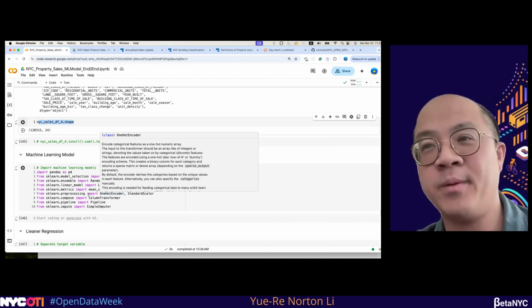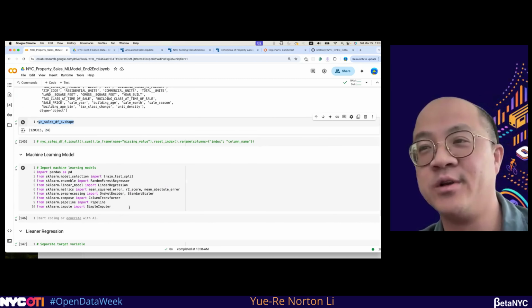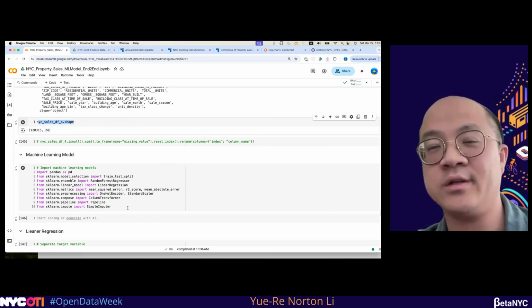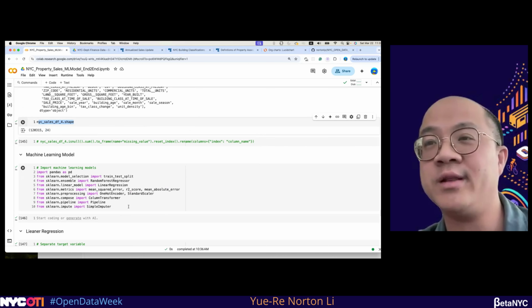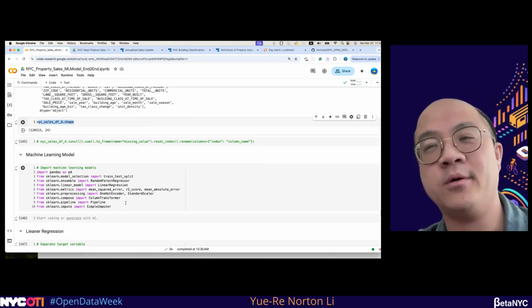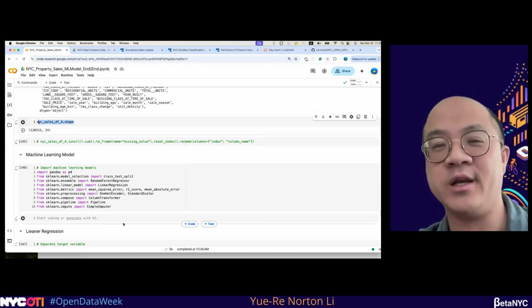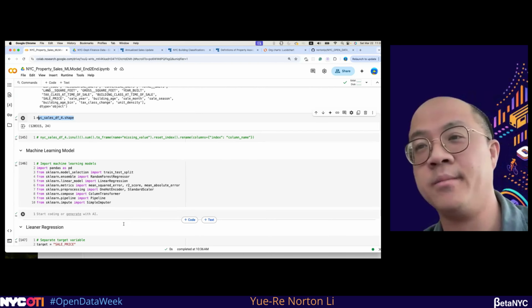Most people, when they touch machine learning, have probably heard of linear regression, logistic regression, decision tree, and random forest. These are the most common models people use when they are introduced to machine learning model building.